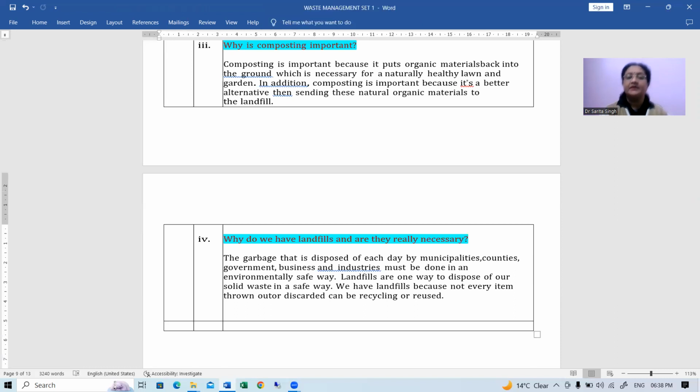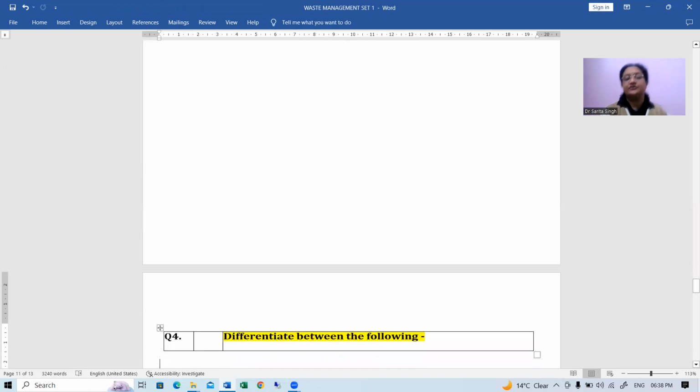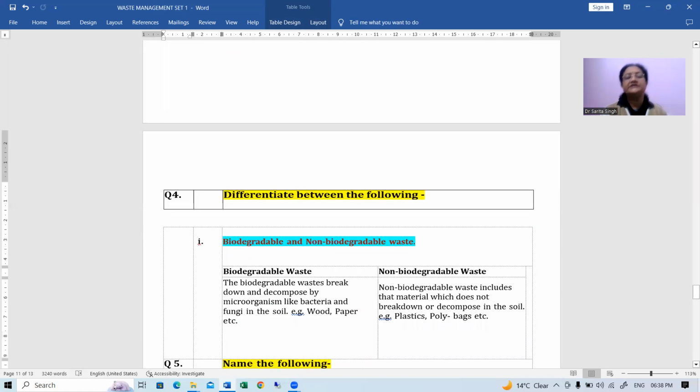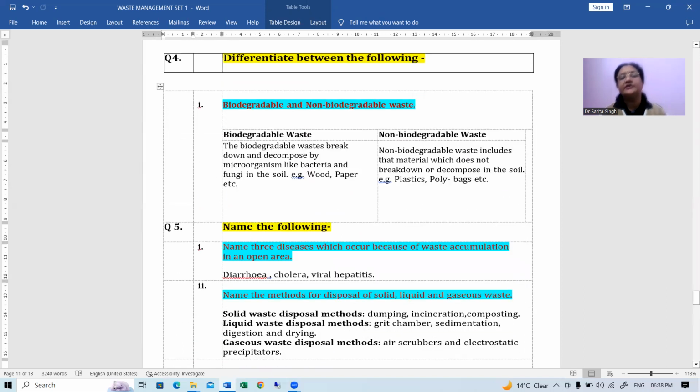Now after this, next is differentiate between the following. Basically, the two things we need to discuss here are biodegradable and non-biodegradable waste. What can you say in this? Biodegradable waste is waste which breaks down and decomposes by microorganisms, like bacteria and fungi.